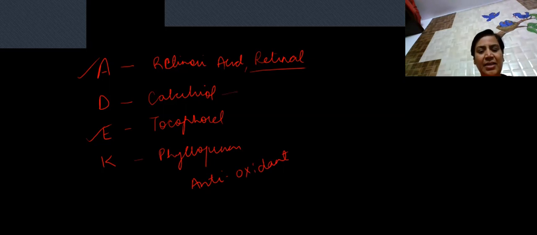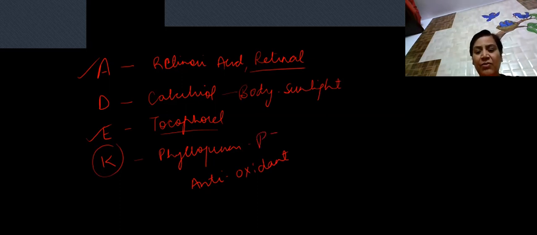Vitamin D is synthesized in the body by sunlight, and the precursor is 7-dehydrocholesterol. E is tocopherol, which functions, as I just told you, as an antioxidant, and vitamin K helps in post-translational modification of factors 2, 7, 9, and 10. So this is all about fat-soluble vitamins.